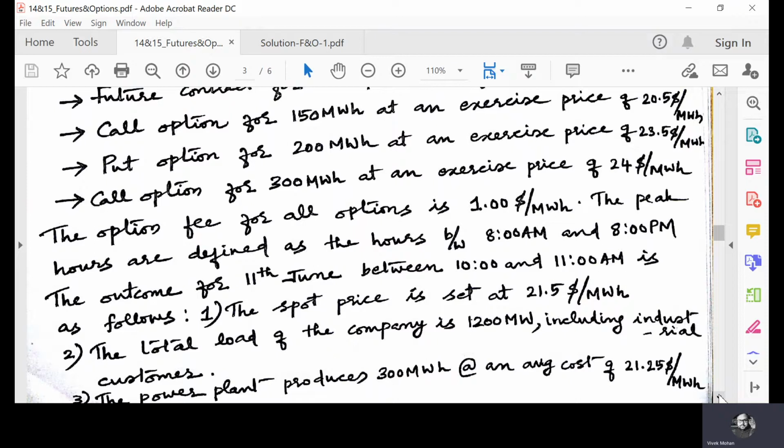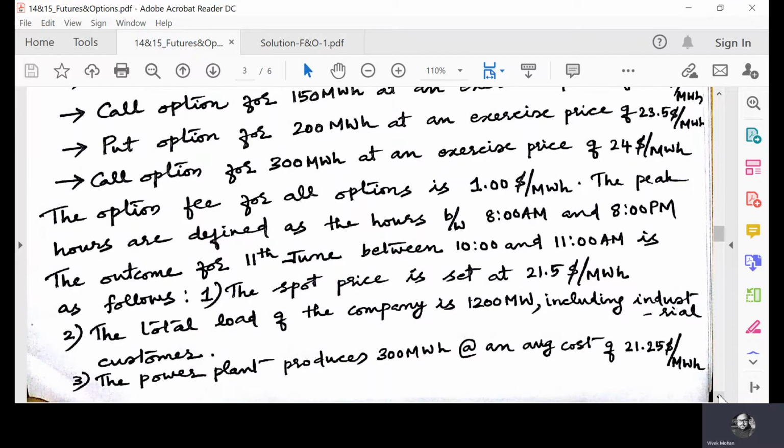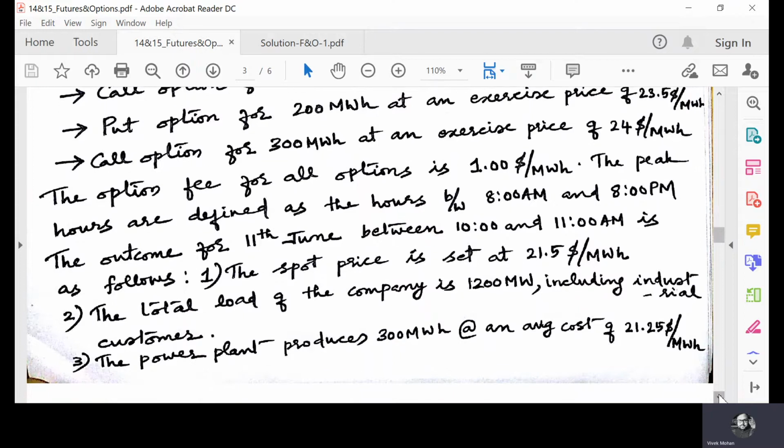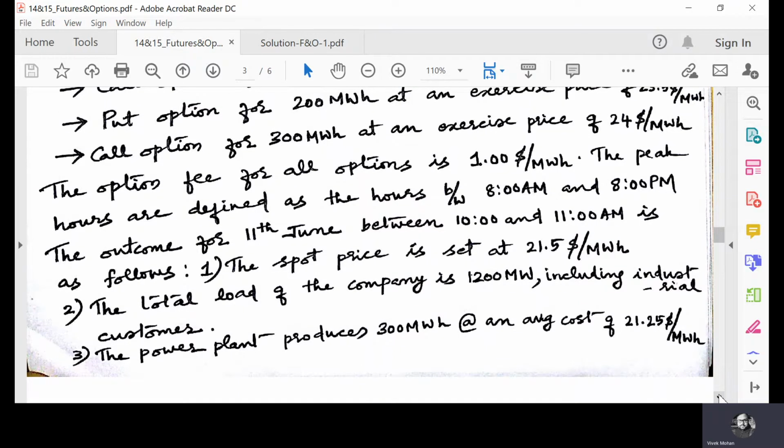Then the outcome for 11th June between 10 a.m. and 11 a.m. is as follows. The spot price is set at $21.5 per megawatt hour. Then the total load of the company is 1,200 megawatts. That is for physical transactions. The total load demand to be met by the company is 1,200 megawatts, including the industrial customer, which involves a long-term contract, already mentioned in the question.